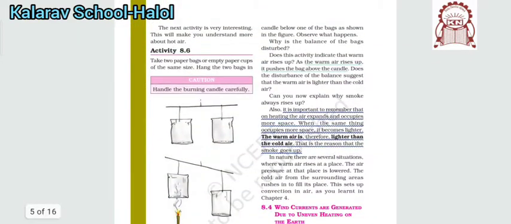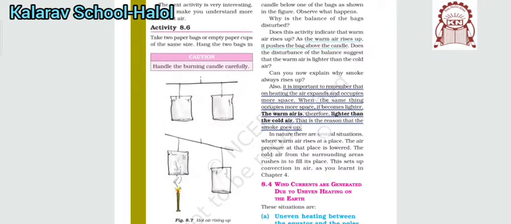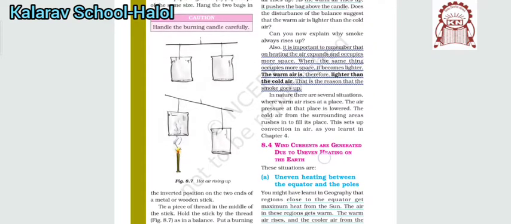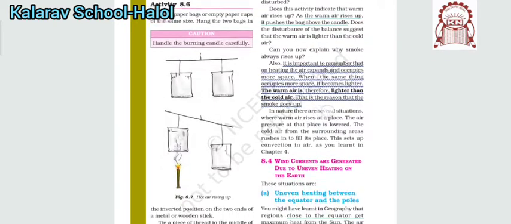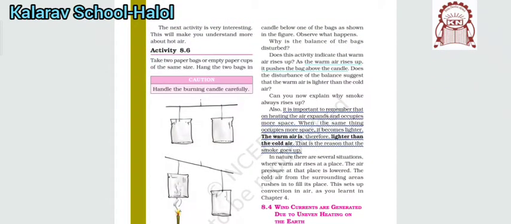Next, as you see, there are paper bags which are empty and of the same size, hung from the center in inverted positions. You can see that when we put a burning candle below one bag, the warm air rises and pushes the bag above the candle, which means warm air is lighter than cold air.